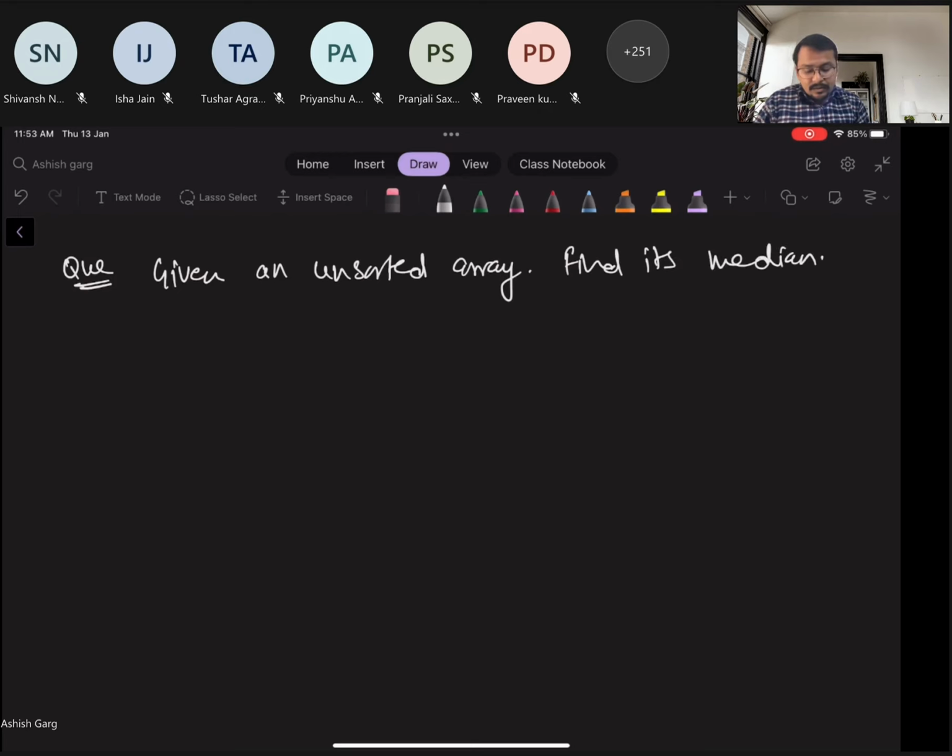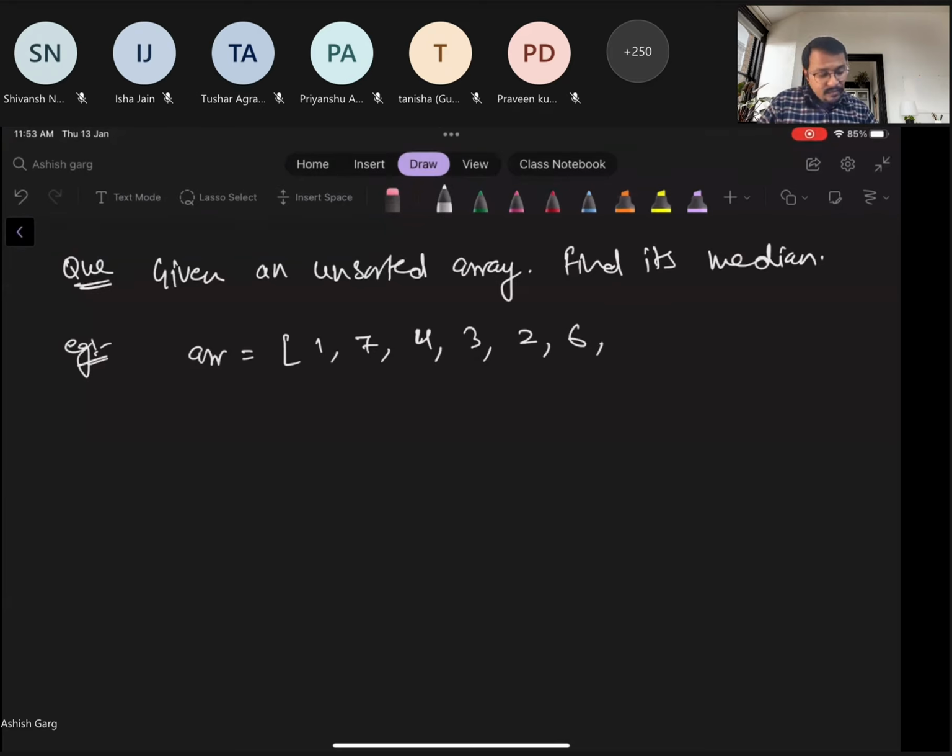Let's say, for example, my array is 1 7 4 3 2 6, then what is the median? Let's take a simpler example first.